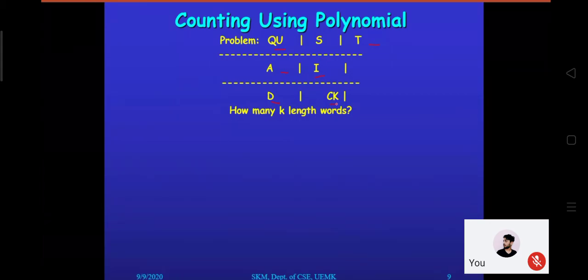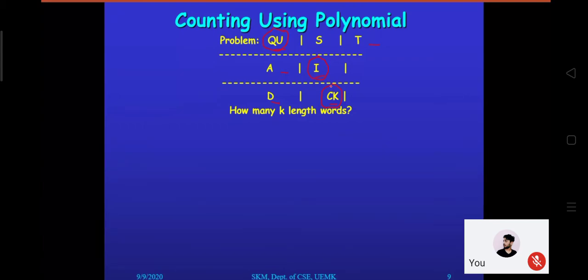And it is saying that from every row you can select one portion, that is either QU. Say one example: if I select QU here, from the second row I select I, and from the third row I select CK. So I can frame a word, QUICK, quick.